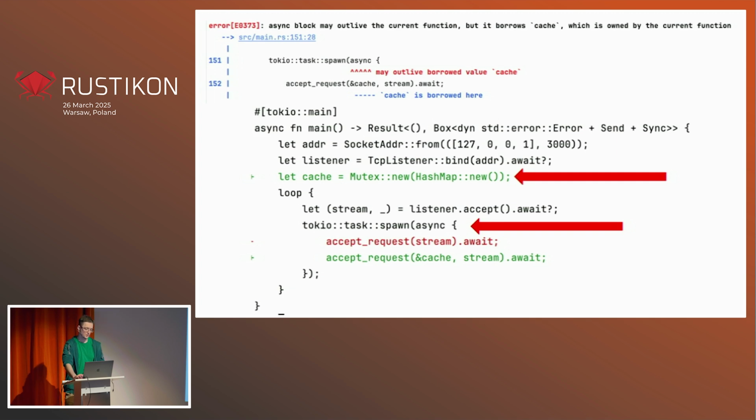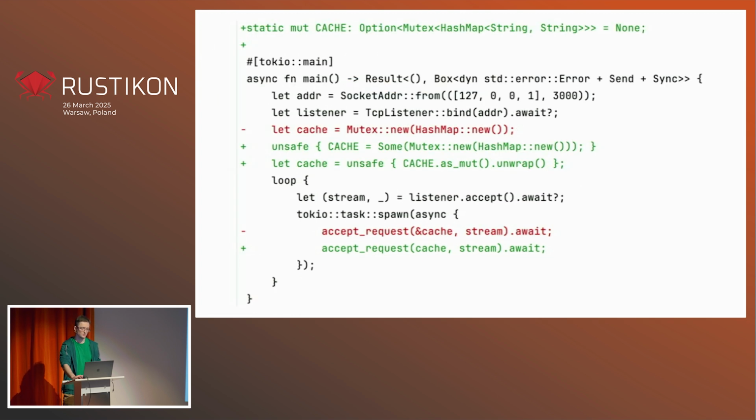And this is because Rust has a lifetime checker, and Tokio spawn requires the future to have static lifetime. But we see obviously that cache here is dropped only when the main method finishes, which is when the whole program finishes. But still the Rust checker is not able to figure that out.